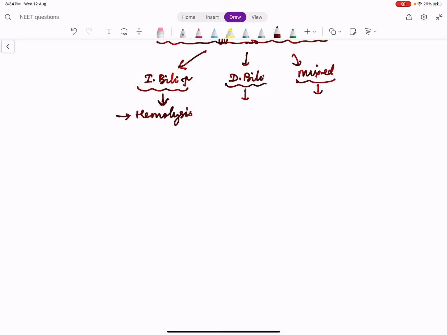But there are some congenital diseases where there is predominant elevation of direct bilirubin. So the examples are Dubin-Johnson syndrome and Rotor syndrome.